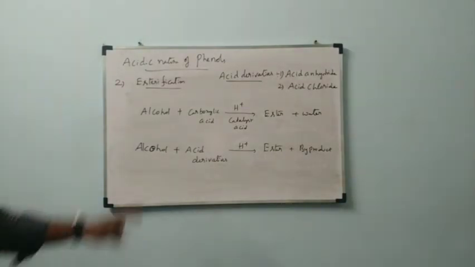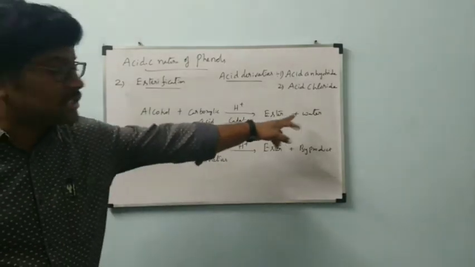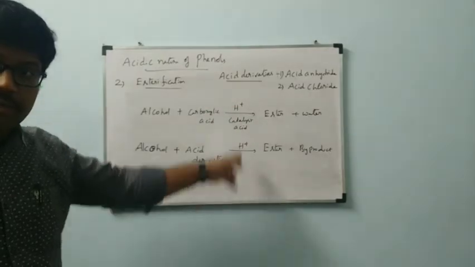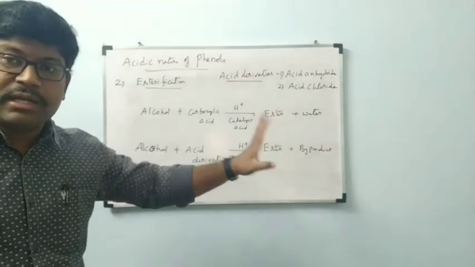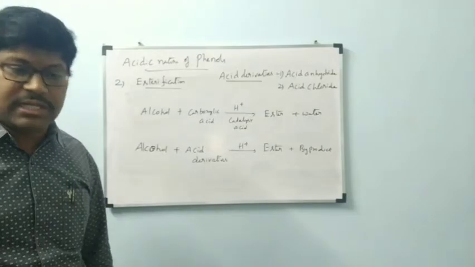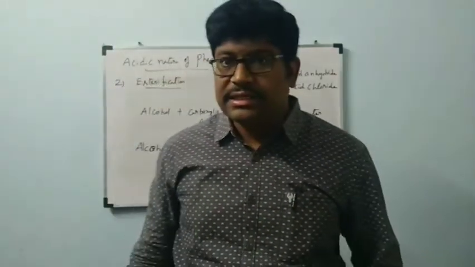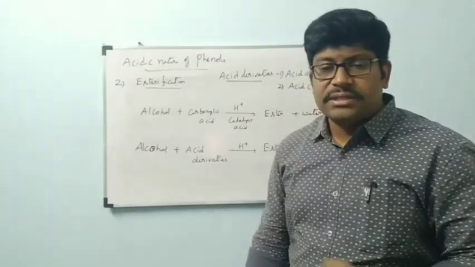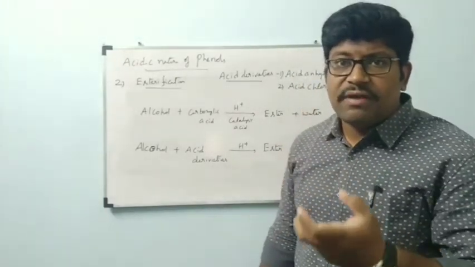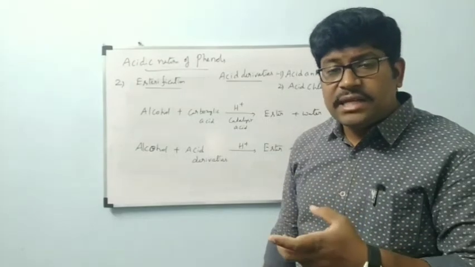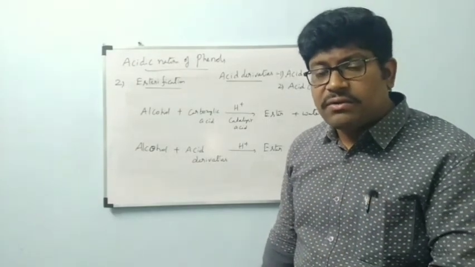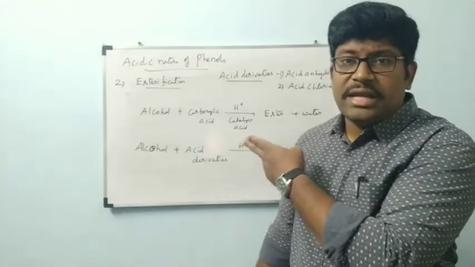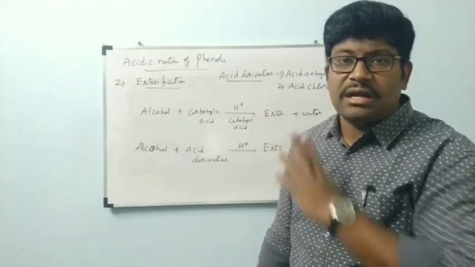Alcohol reacts with carboxylic acid to form ester plus water. Alcohol reacts with acid derivatives in presence of H plus catalyst to form ester plus byproduct. That byproduct will change according to the acid derivative. This is about today's class. Note down this one. In the next class, we will see what acid derivatives are, their general formula, and when the acid derivative reacts with alcohol, in what way we are going to get ester. These are also involved in the reaction of OH bond cleavage for alcohols.